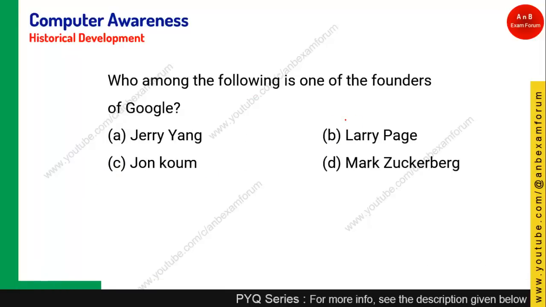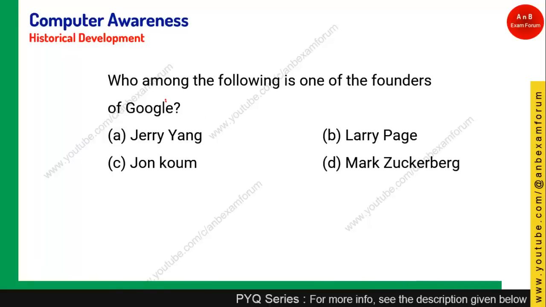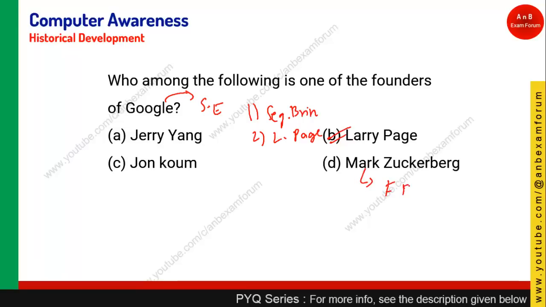Coming to the next question, who among the following is one of the founders of Google? We know that Google is a search engine, we search a lot on Google. The founders are two personalities. First one is Sergey Brin, and the second one is Larry Page. So option B is the right answer. Mark Zuckerberg, as I told you, is related to FB, and these two persons I have never heard of. So option B is the right answer.